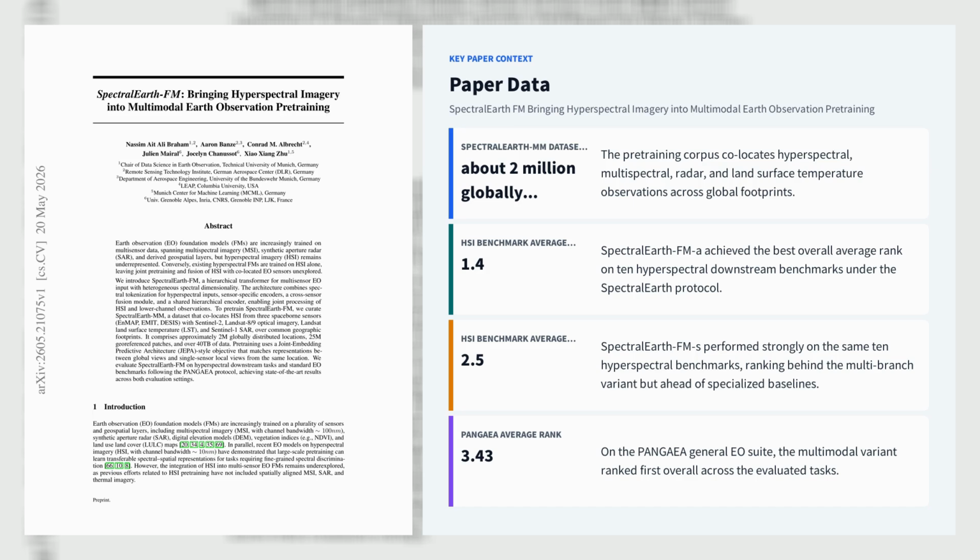On 10 hyperspectral benchmarks under the SpectralEarth protocol, SpectralEarth-FM-A achieves the best overall average rank, 1.4, and SpectralEarth-FM-S reaches 2.5, beating specialized hyperspectral baselines such as SpectralVTL, HyperSIGMA, DOFA, and CARL. On the PANGAEA General EO Suite, the multimodal variant also ranks first overall with an average rank of 3.43, showing that hyperspectral pre-training can improve transfer without sacrificing performance on standard optical and radar tasks.